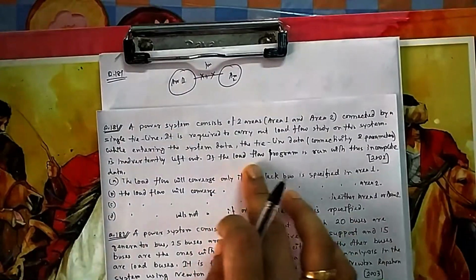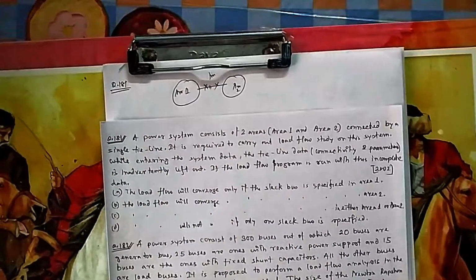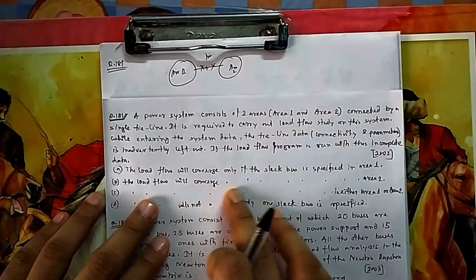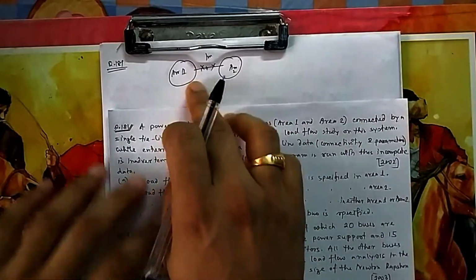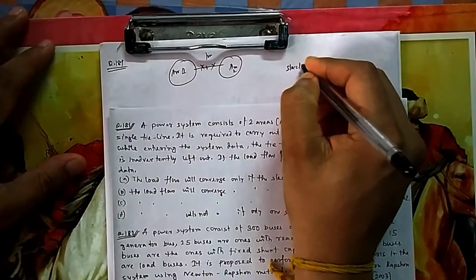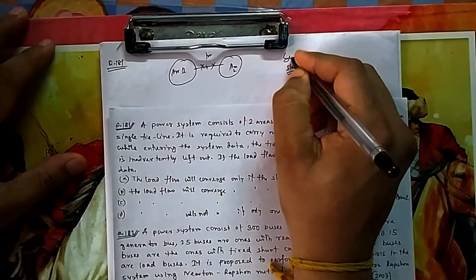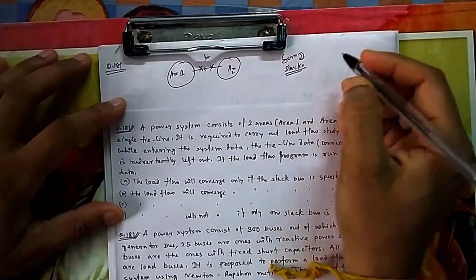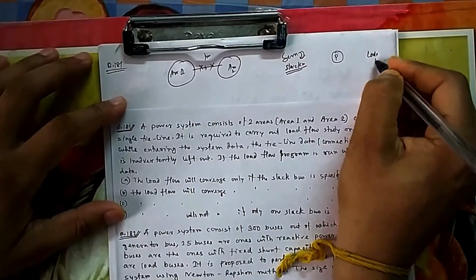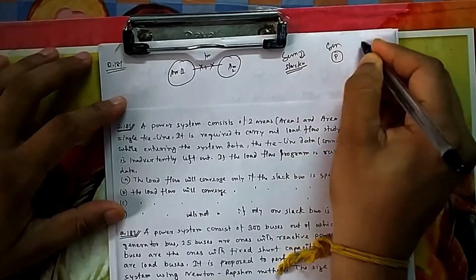Okay. If the load flow program is run with this incomplete data, the load flow will converge if the slack bus is specified in area 1. So this gives you the idea of the importance of the slack bus. Why do we consider one generator bus as the slack bus, and for the rest of the generator buses we have fixed the P, and the load P is also fixed?